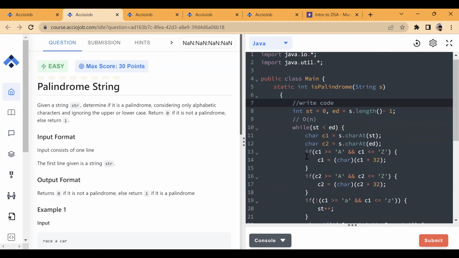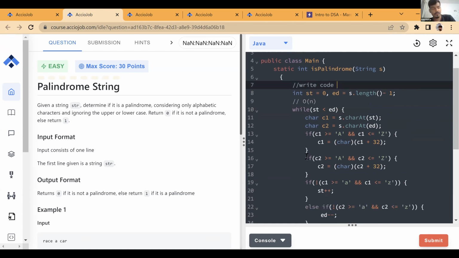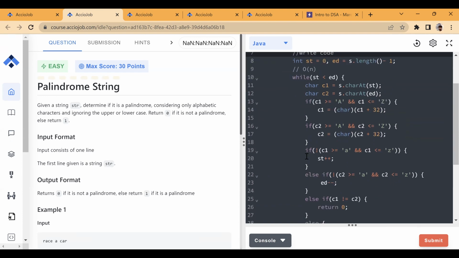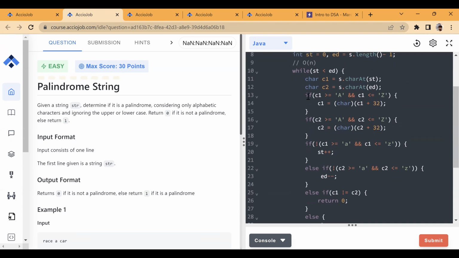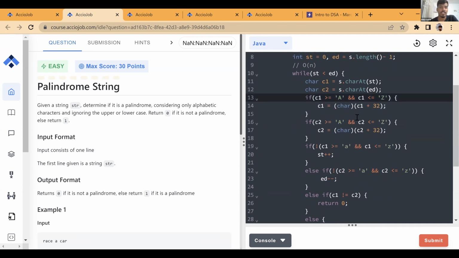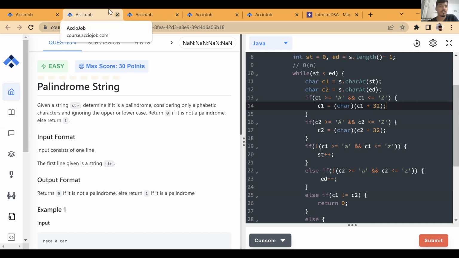So, yes, I have a small doubt, sir. How is it big O of n complexity, because sometimes we use string and sometimes we change the upper character into lower character? We are changing the character, right? So we are not changing it in the string. We are not creating a string, right? So here we are not changing the string. This is like a character variable updation. A character variable is like a normal variable. If we update that variable, that is an O(1) operation. This updation is O(1), right? Yeah. If we have to update one character in a string, that would be order n, right? Yeah. Okay. Okay.